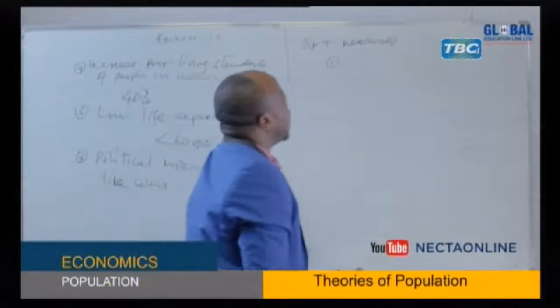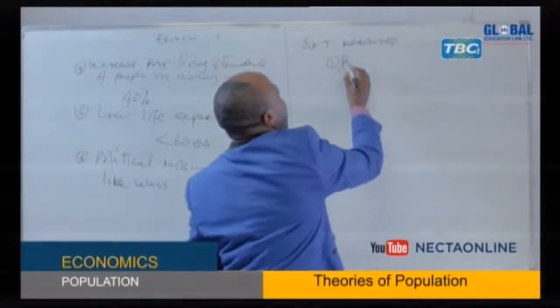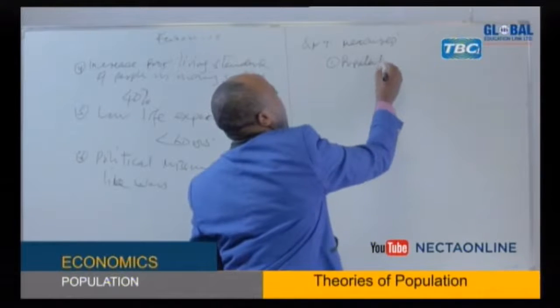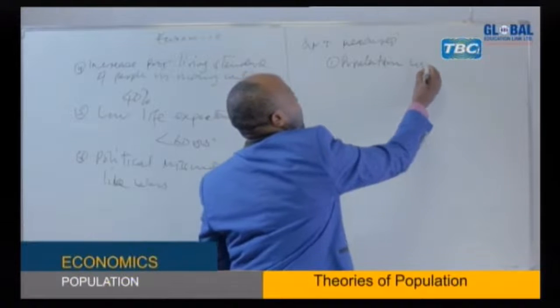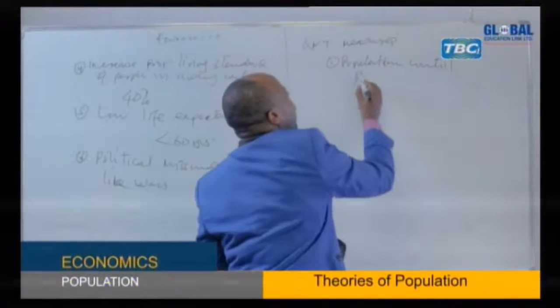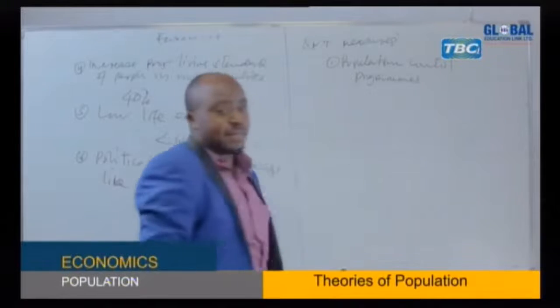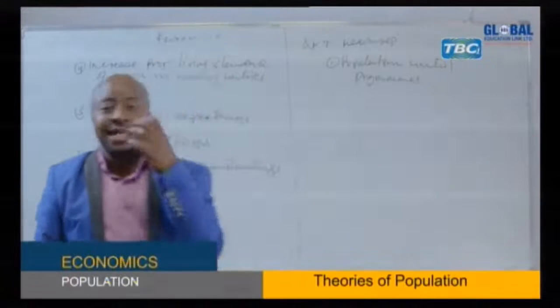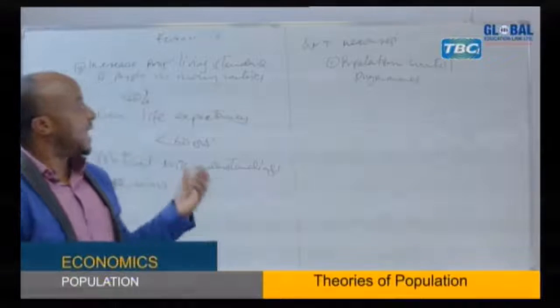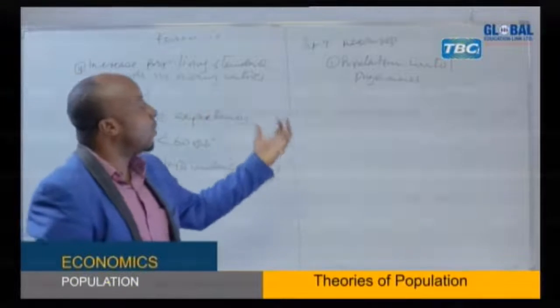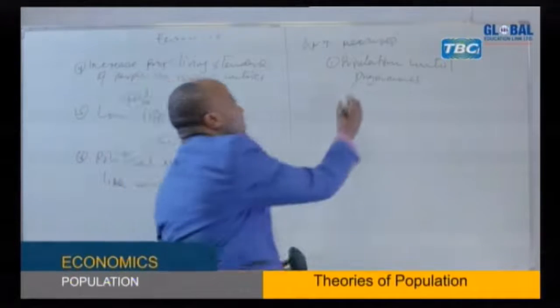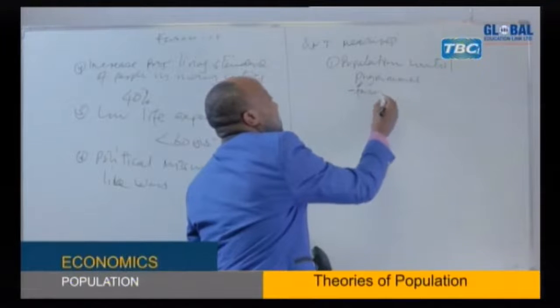One is population control programs. That means the country should initiate different population controlling programs, for example, family planning.